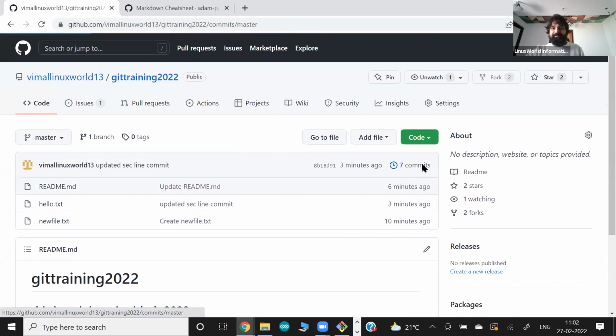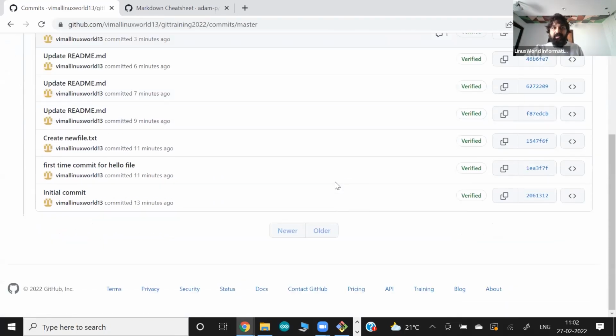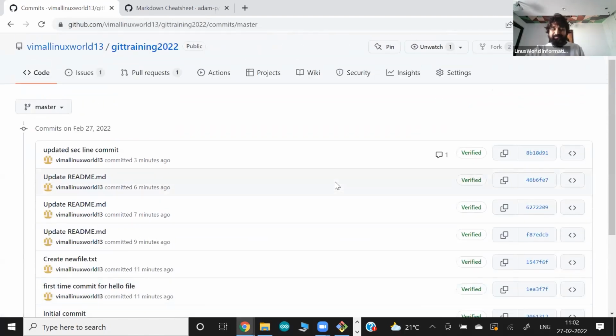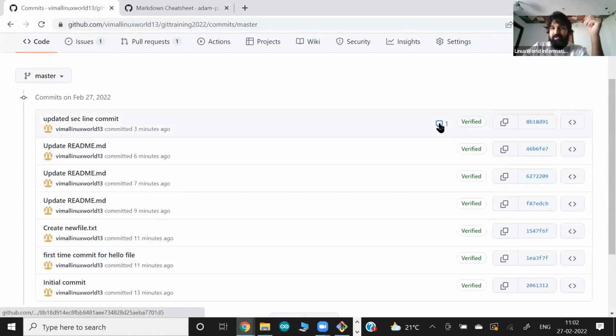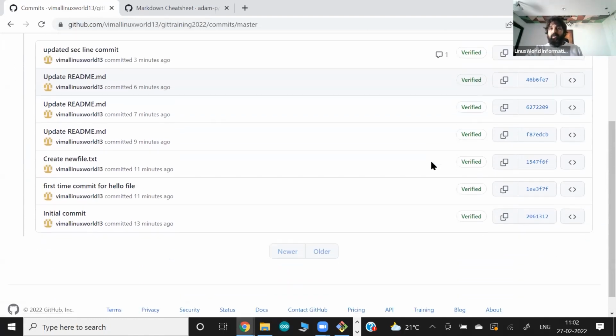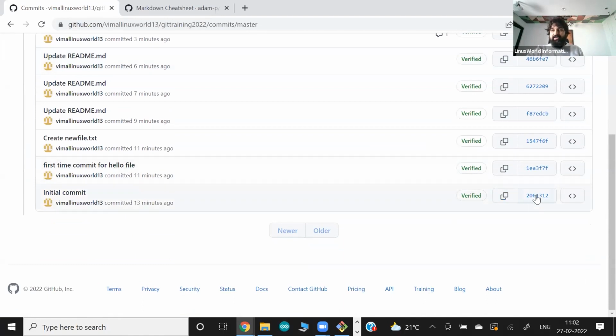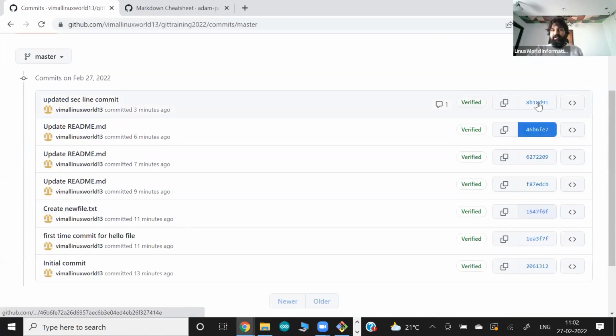If you click here, they show you the entire 7-commit tree. It is like a git log command. They show you all the commits, plus they also highlight the comment I added right now. And every commit ID is shown here, a different commit ID for each.